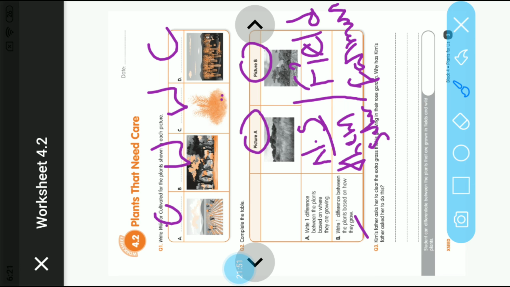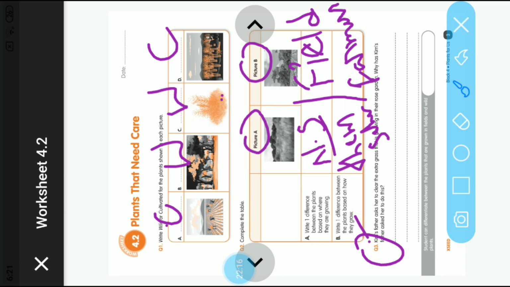Now the third question. Kim's father asks her to clear the extra grass that has grown in their rose garden. Why has Kim's father asked her to do this? Let me repeat the question. Kim's father asks her to clear the extra grass that has grown in the rose garden. Why?